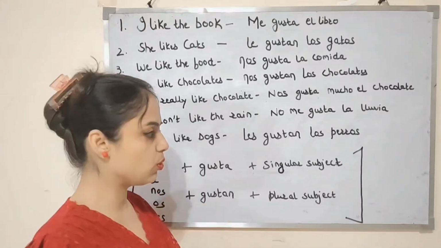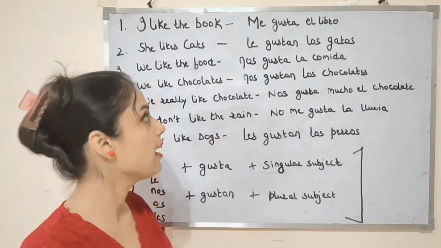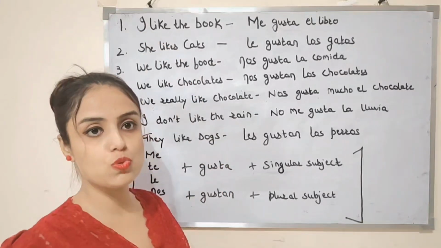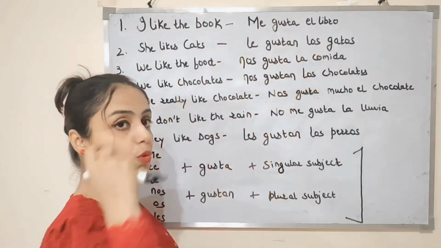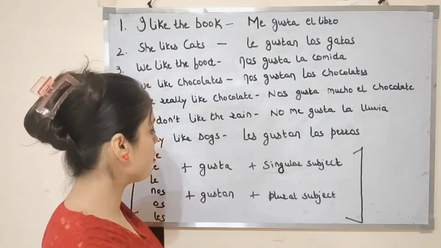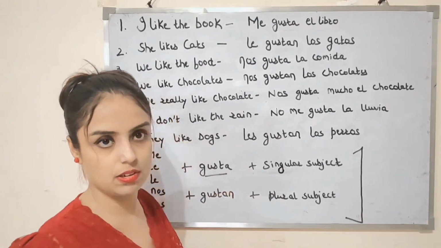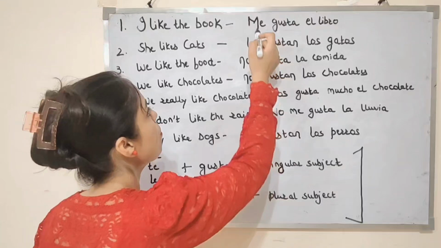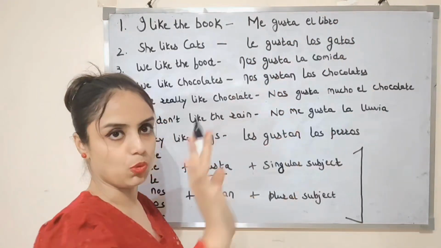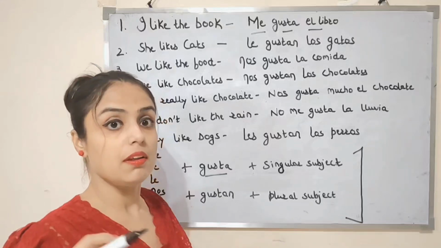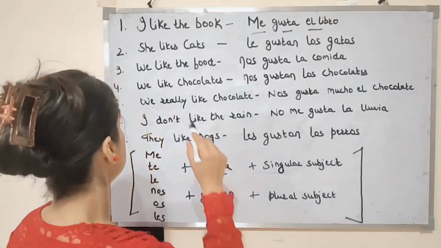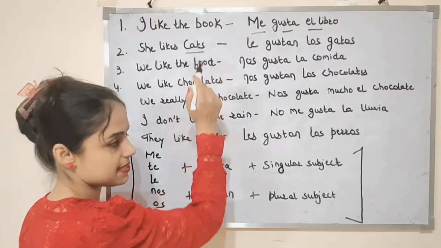The book is singular here, right? For I we will use me, and since book is singular, we will use this form of gustar, that means gusta. So me gusta el libro.